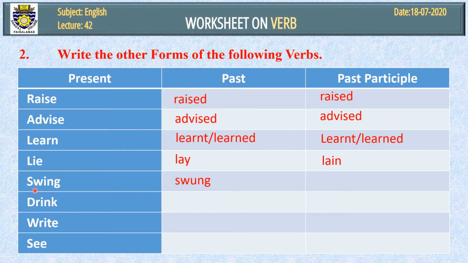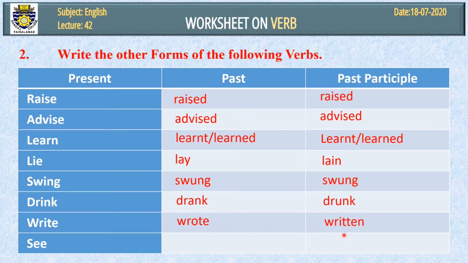Next is swing. It means झूला झूलना. Swing, swung, and swung. Second and third forms are the same for swing. Drink, it is very easy for you. Drank and drunk. Drink, drank, drunk. Next is write. Write, wrote, and third form, written.